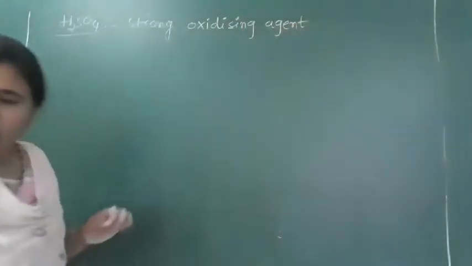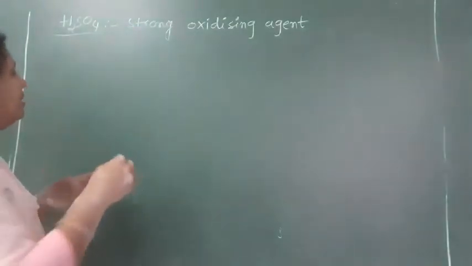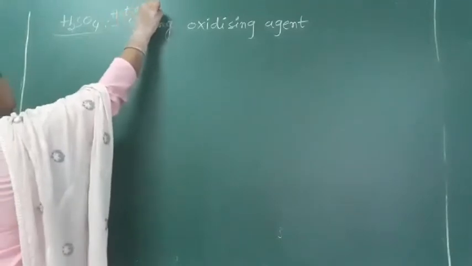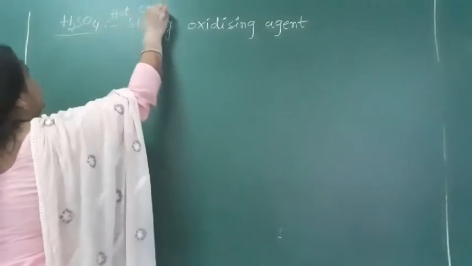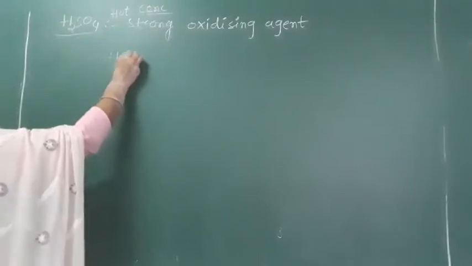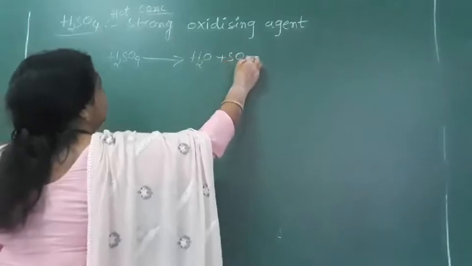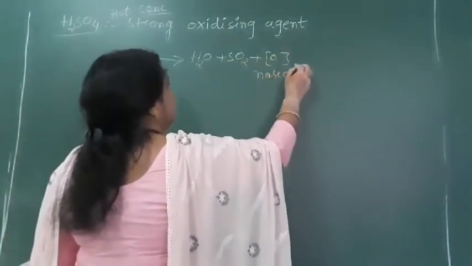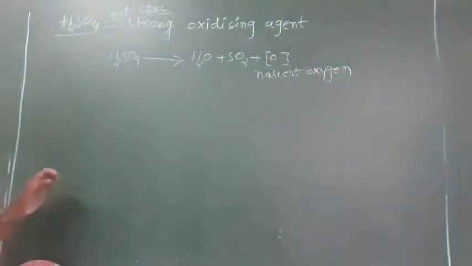So this is a strong oxidizing agent. Why is it so strong? Hot concentrated sulfuric acid is a very good oxidizing agent. Why? Because it releases nascent oxygen: H2O plus SO2 plus O. What is this called? Nascent oxygen. It releases nascent oxygen, so that's why it acts as a good oxidizing agent.